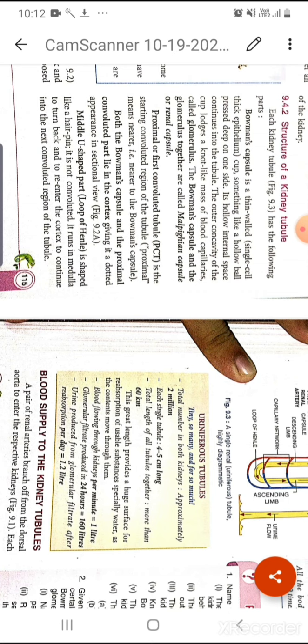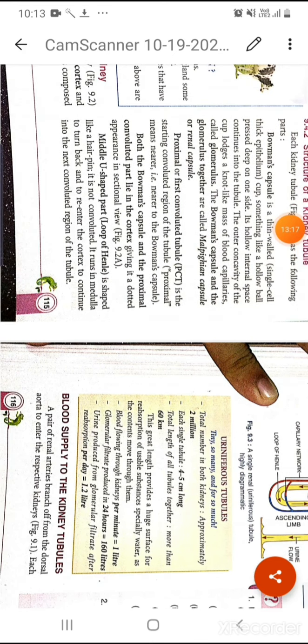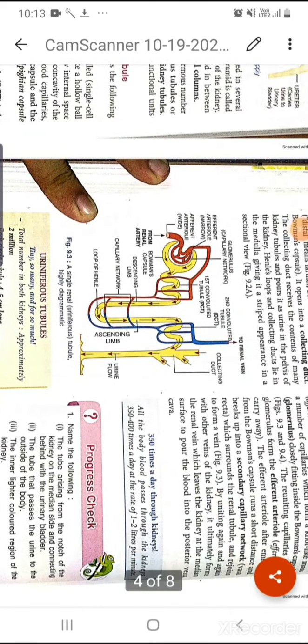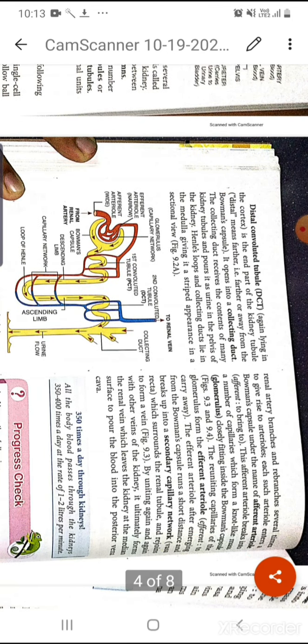So it runs in the medullary part. Sometimes they re-enter into the cortex, and again they re-enter into the medulla.